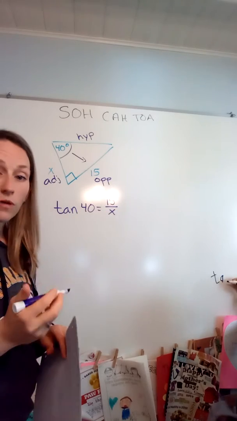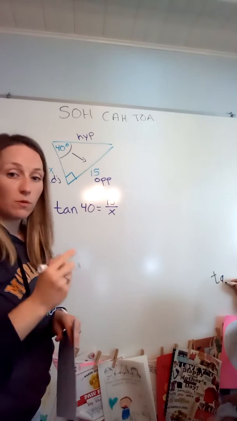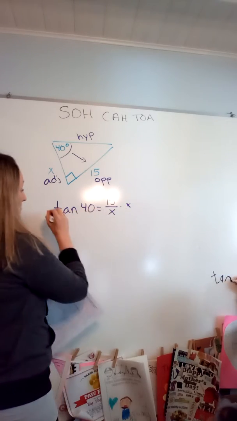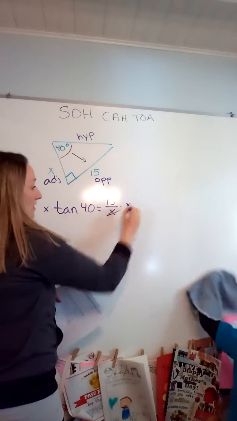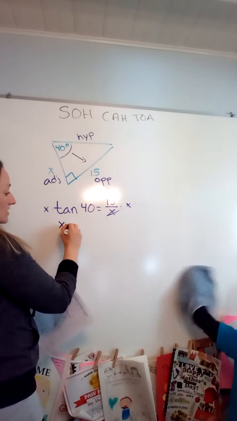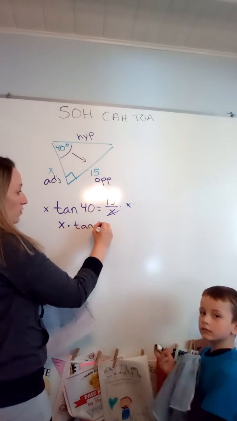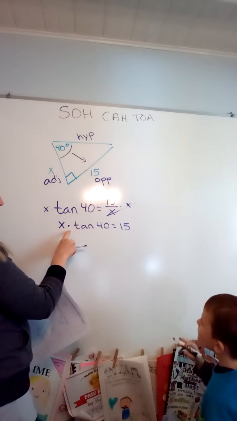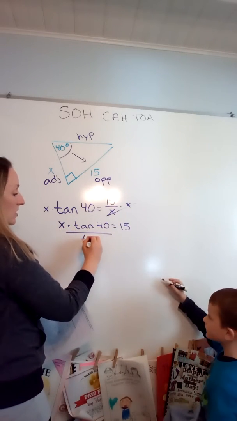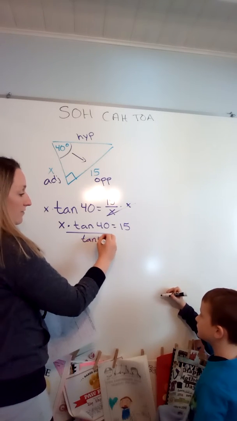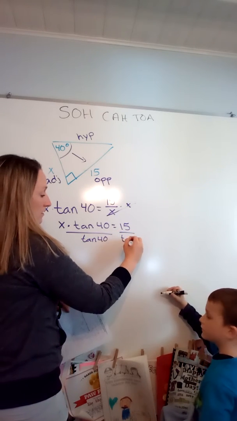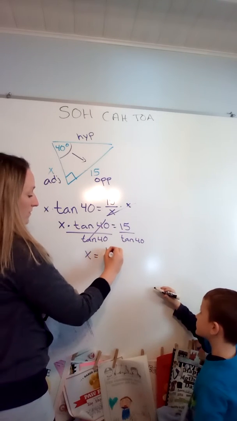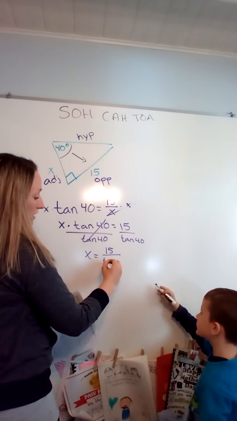Okay? Once you have it set up, you have to isolate the variable before you pick up your calculator. So to isolate the variable, I'm going to multiply both sides by x to get x out of the denominator. So I have x times tan 40 equals 15. To get x by itself, the inverse operation is division. So I'm going to divide both sides by tan 40. And now I have x is equal to 15 over tan 40.